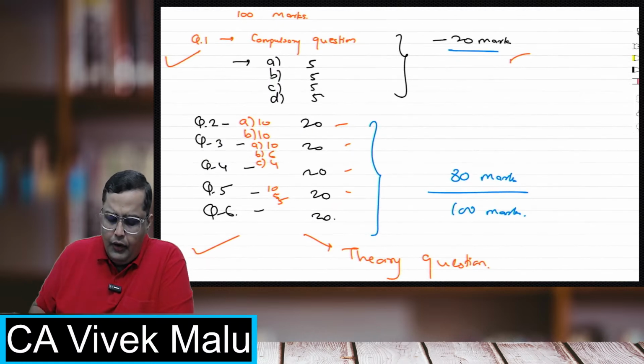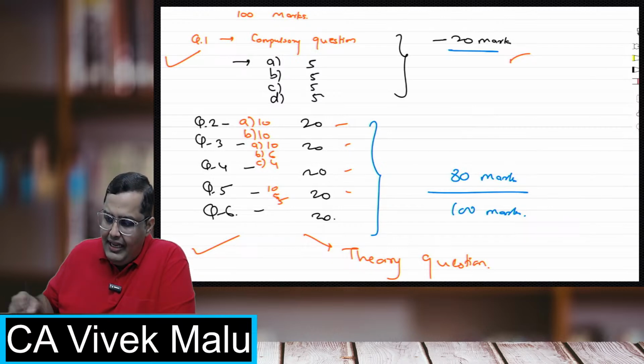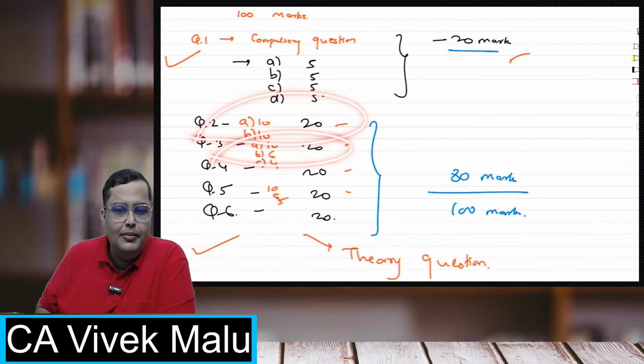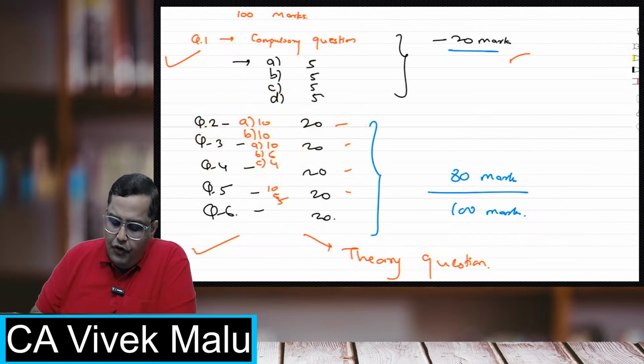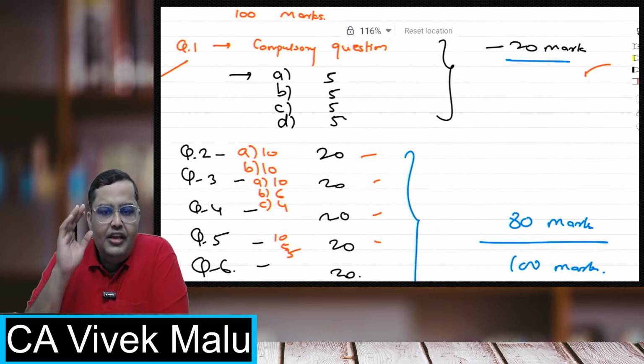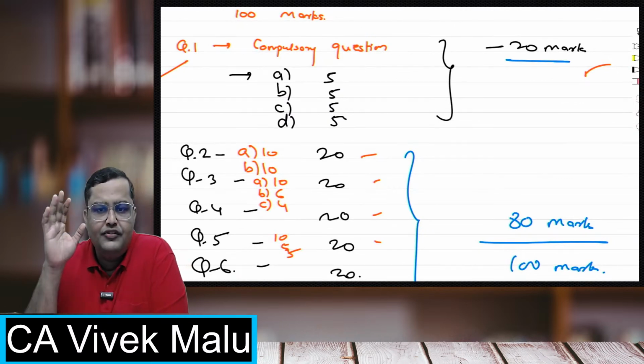Now, let me tell you what exactly questions are coming, what exactly is getting asked in the compulsory questions these days. Why I'm telling you this: because all these questions are always in options, you can always skip question number 2 or question number 3, whichever chapter you don't like. But for compulsory questions, we should be very, very careful. Now, I'll tell you the pattern in the recent papers, what I have seen.